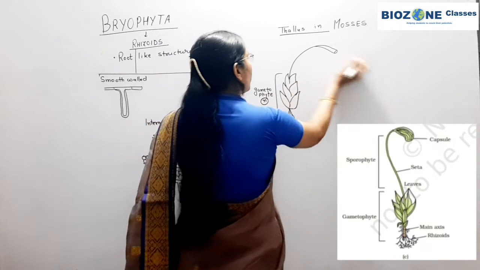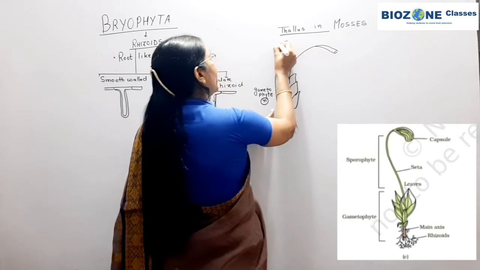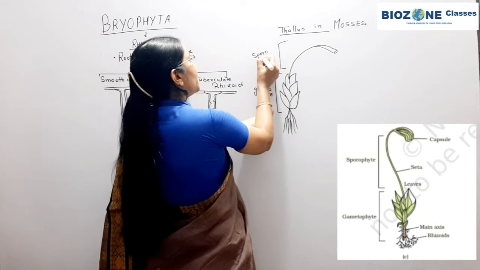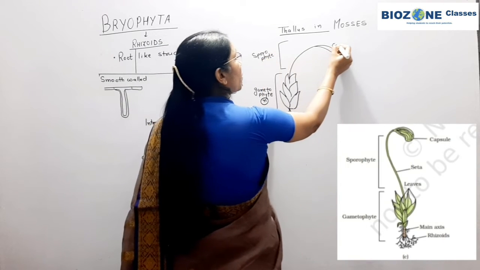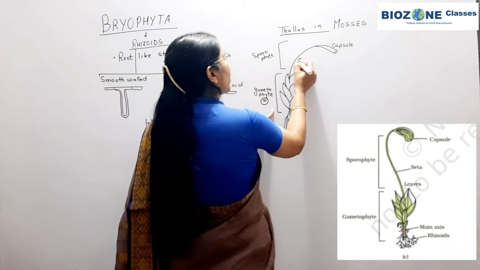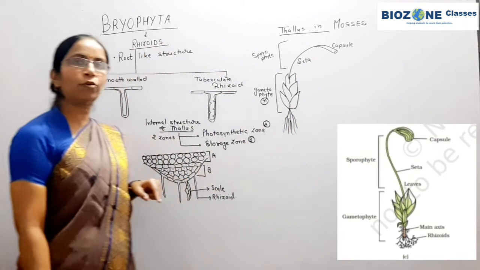Upon fertilization, the zygote will develop into another generation, the diploid generation. That diploid generation is called the sporophyte. The sporophyte shows this part, that is a capsule. Foot, seta and capsule are actually there, but the foot is always present inside the gametophyte.